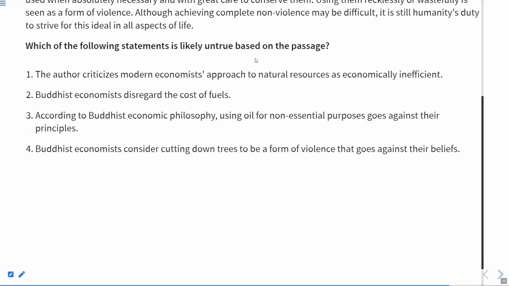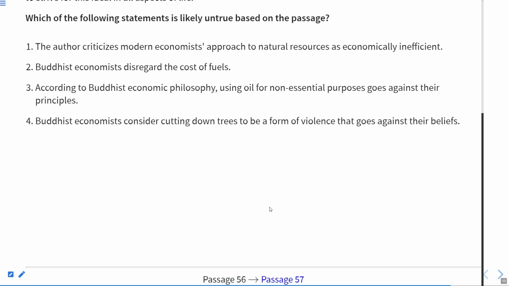which of the following statements is likely untrue based on the passage? Now these are three statements, and we have further options for which statements are likely incorrect. So there are these four statements, and they are asking which of them are likely incorrect, statements likely untrue based on the passage. So they want us to tell which statements are false in the passage. Which of the following statements is likely untrue? It means false based on the passage. And which statements are likely incorrect?